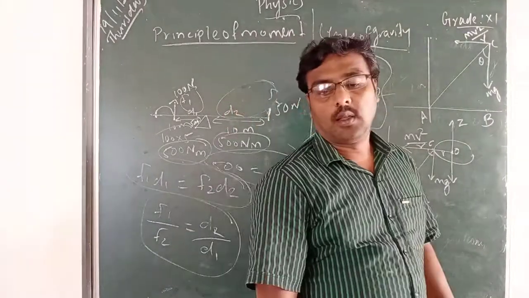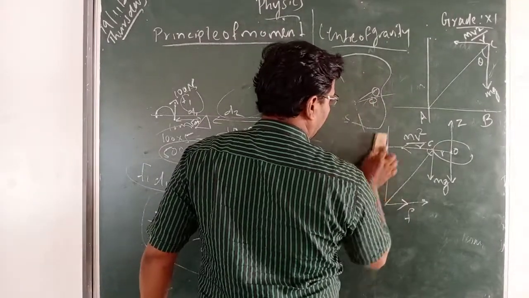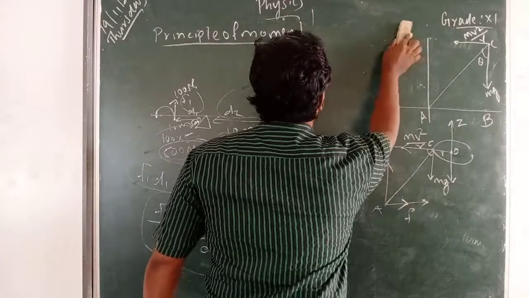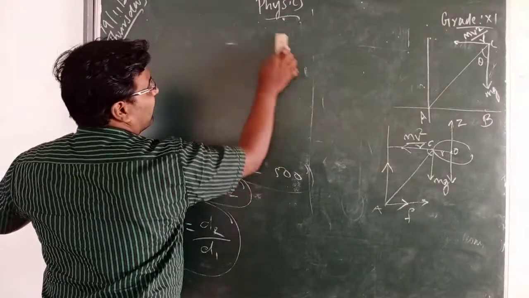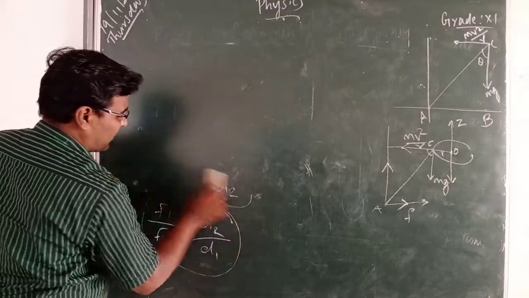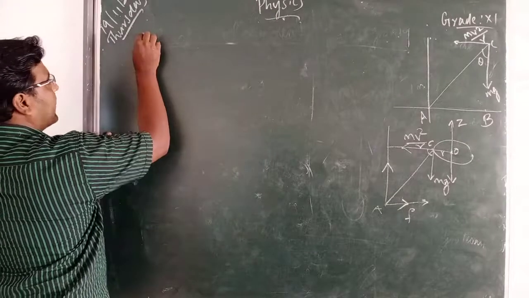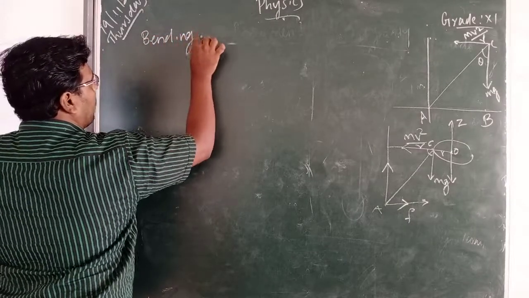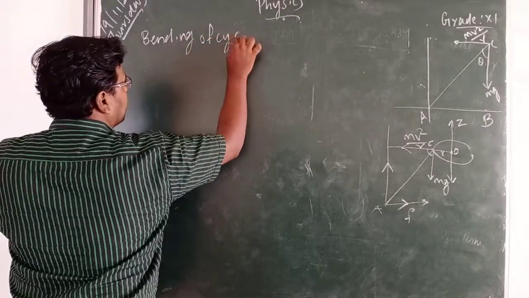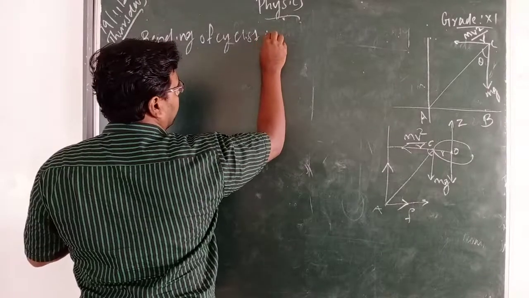Next one is bending of cyclist in curves. Okay, this is a derivation, an important, very important question in this unit. So, bending of cyclist in curves.